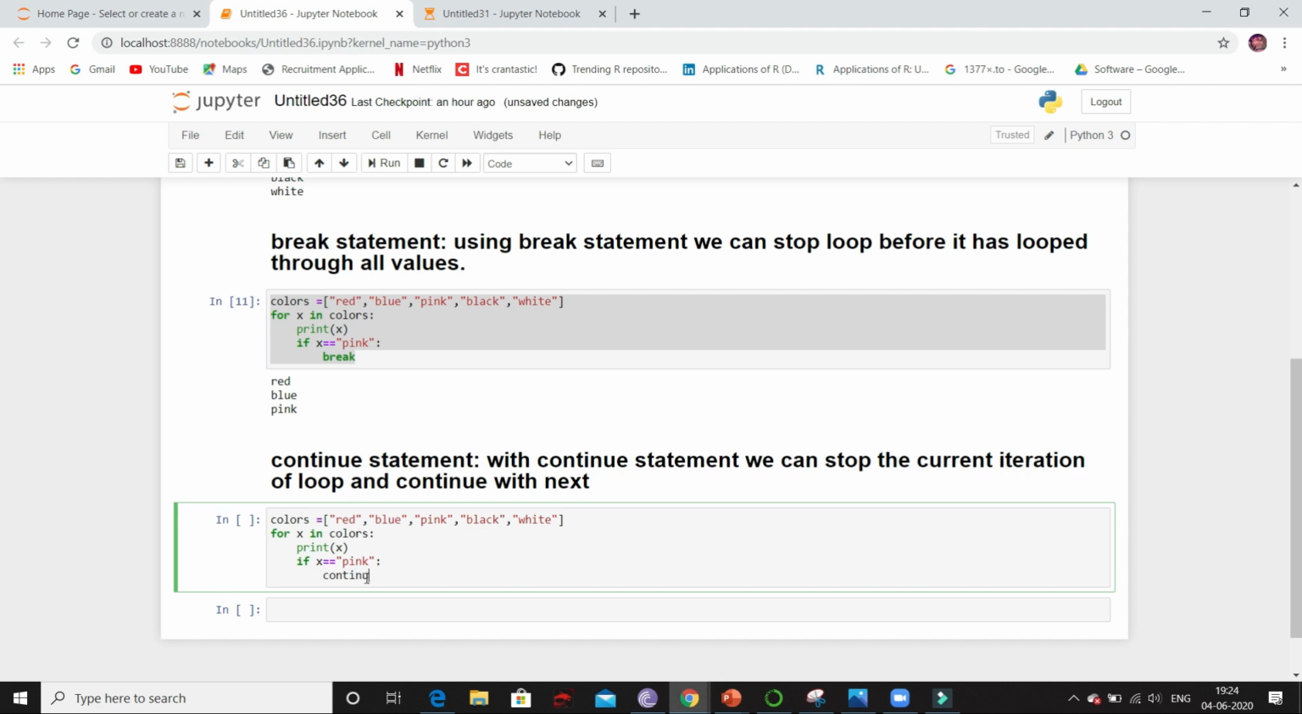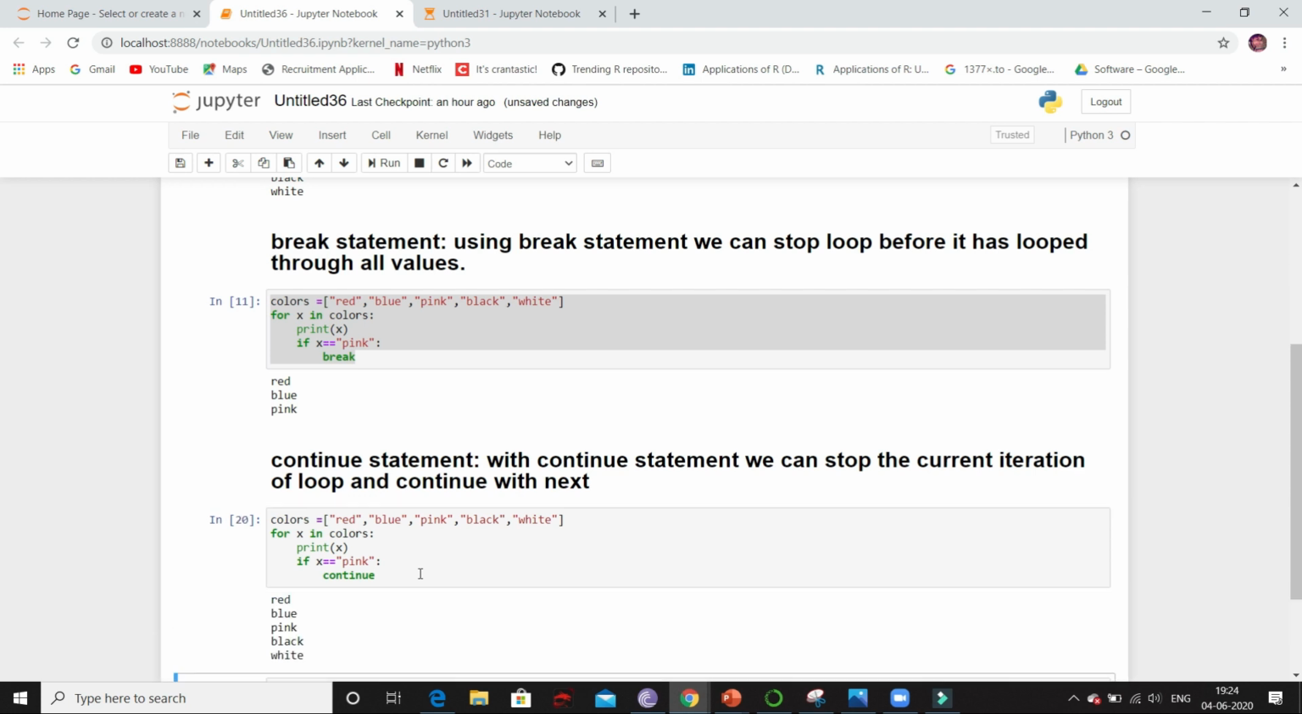So what this does is, when the value is pink, it will not print it, but it will print the next values. So that's what it does. So now if I run, oh, you can even see pink is printed. Why is this happening? See, there is small change that you should do.